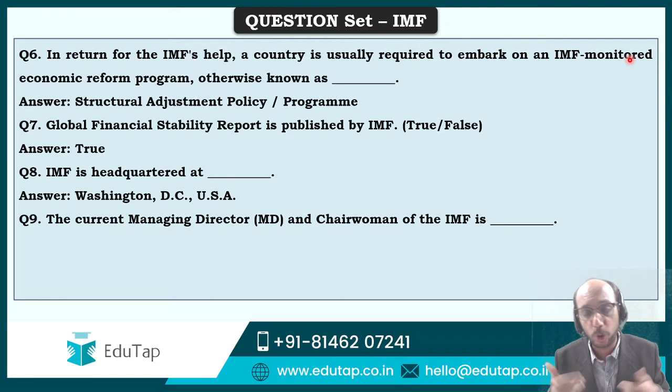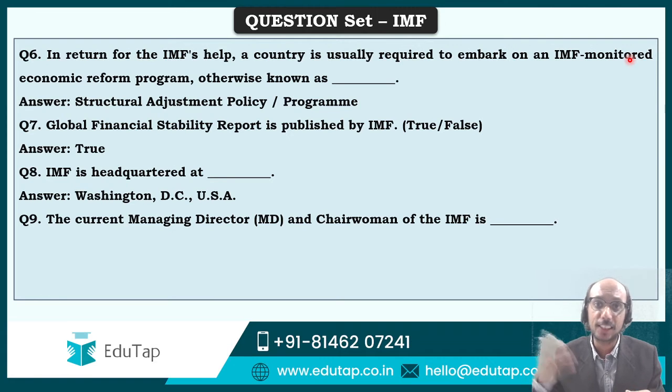Similarly, all the places are together. Where did this conference take place? Where is this headquartered? Where is that headquartered? Which city has done this? Which city has done that? Which country has done this? Which country has done that? So all the places are together.